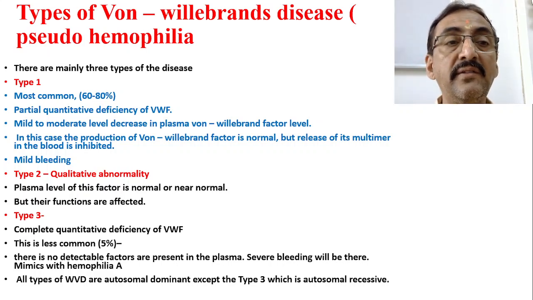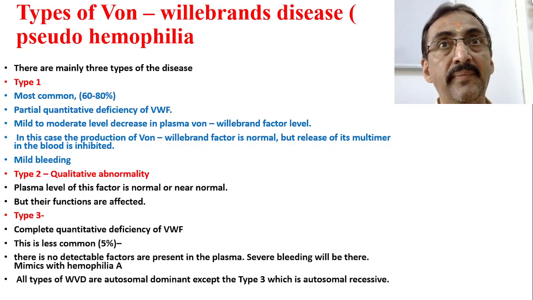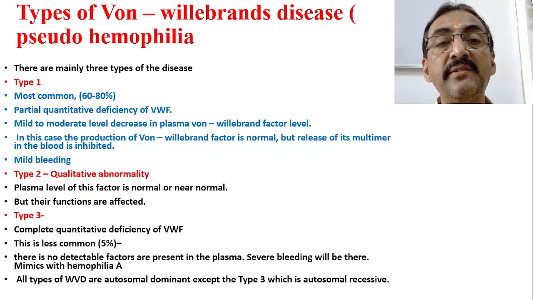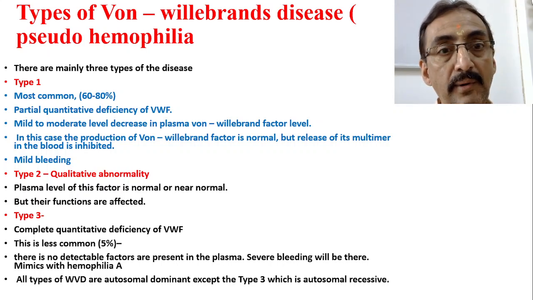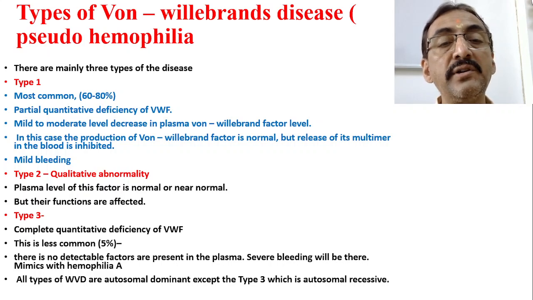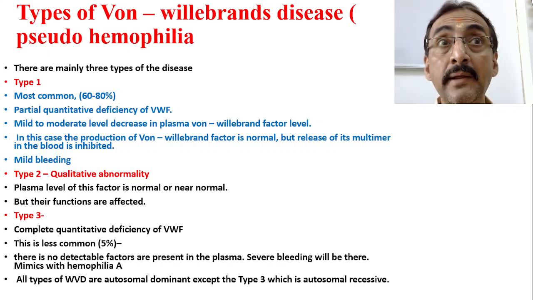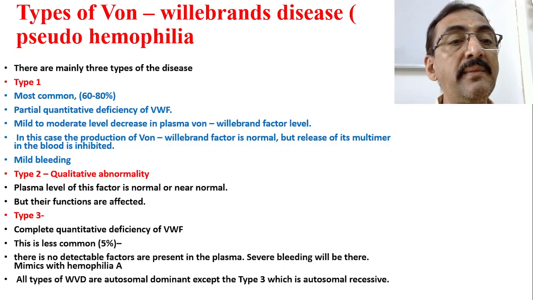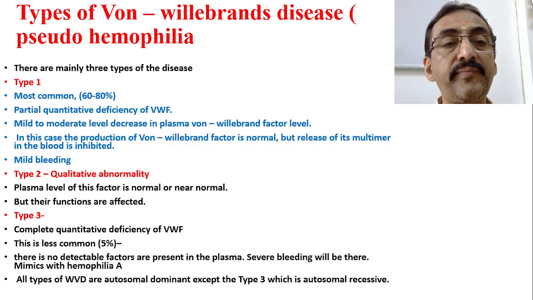Deficiency is partial, that is not related to the quality or function, it is related to the quantity. Quantity itself is less, so a mild to moderate decrease in the plasma von Willebrand factor level will be seen. In this case, the production of the von Willebrand factor is normal, but the amount is less, and the release of its multimer in the blood is inhibited. So this leads to a mild bleeding.